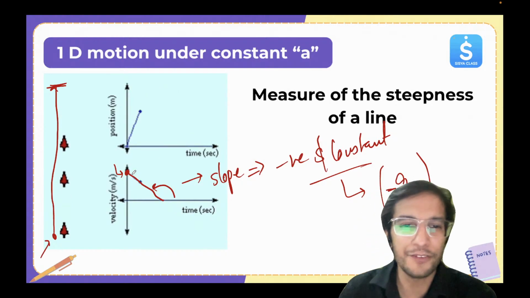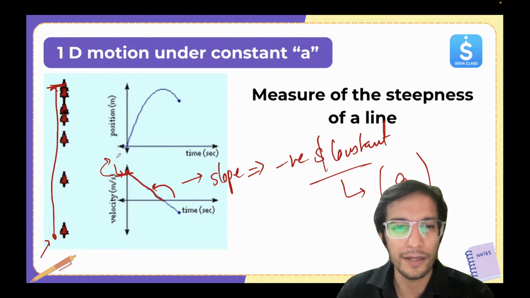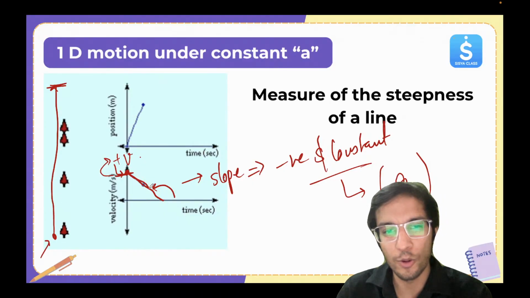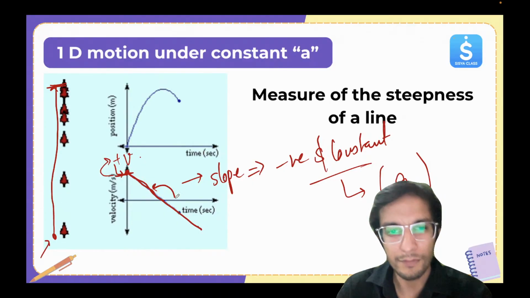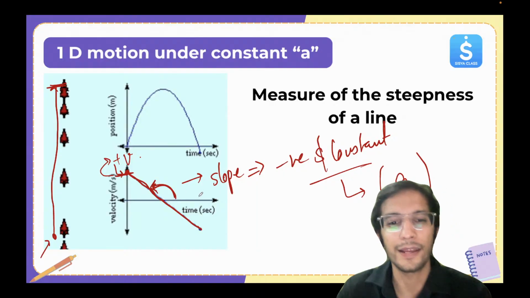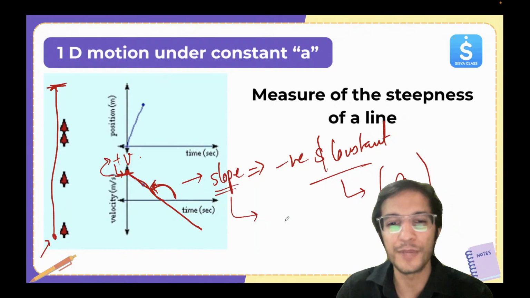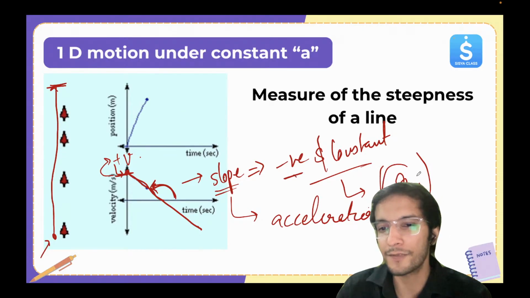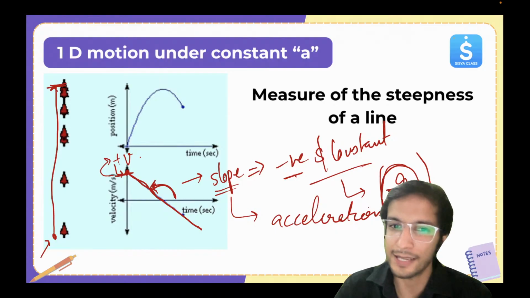Why? Because in the graph you can see this is positive V, and the slope of the VT graph is negative. What does the slope give me? Acceleration for a VT graph, and it's negative. So that's why the downward direction, which is g in this case, is negative.